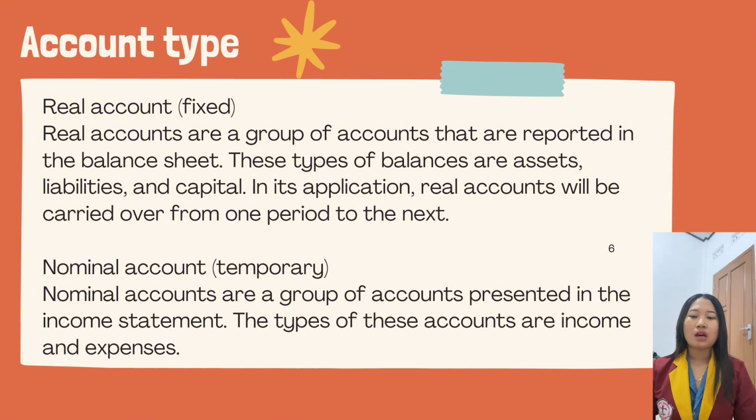Account types: real accounts or fixed. Real accounts are a group of accounts that are reported in the balance sheet. These types of accounts are assets, liabilities, and capital. In application, real accounts will be carried over from one period to the next. Nominal accounts or temporary. Nominal accounts are a group of accounts present in the income statement. The types of these accounts are income and expenses.